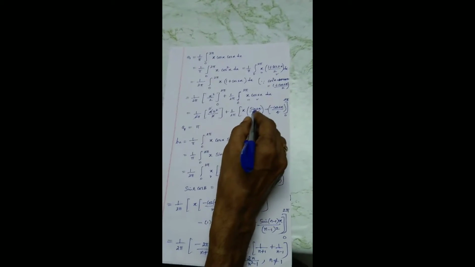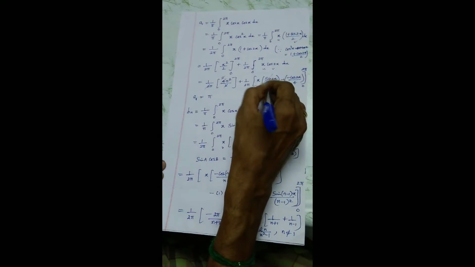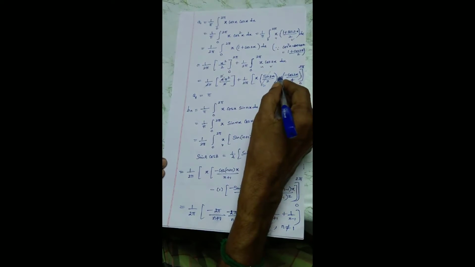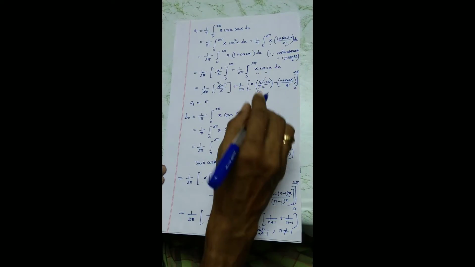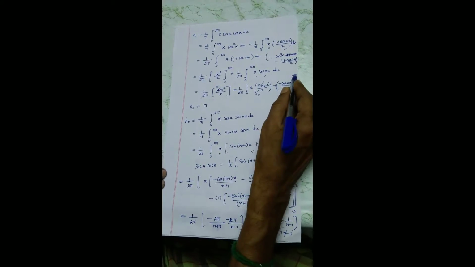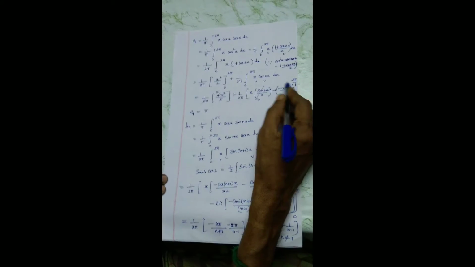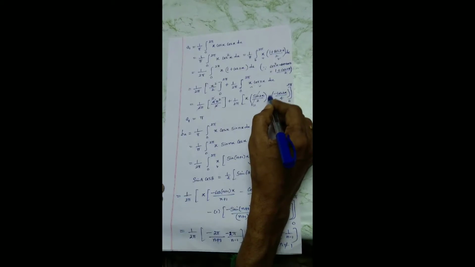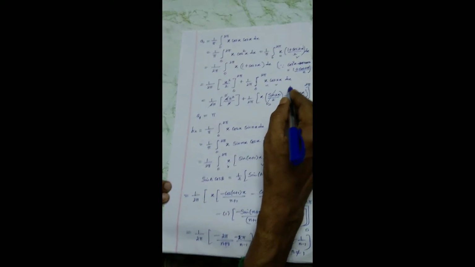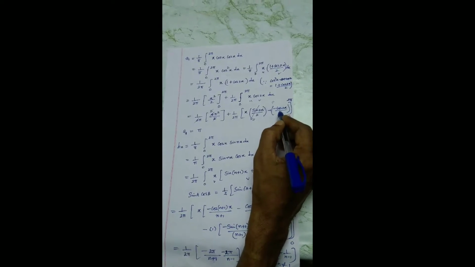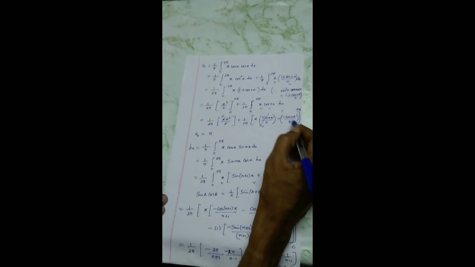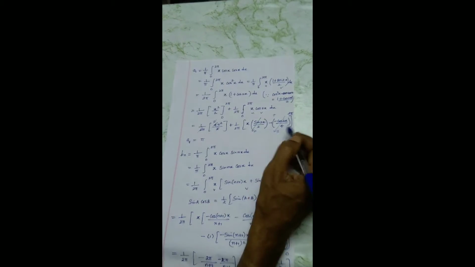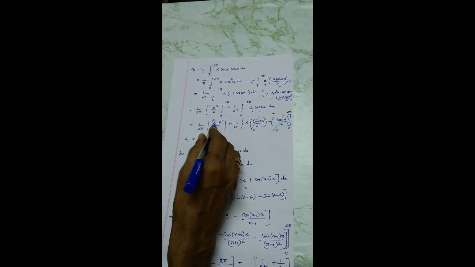Now see, upper limit sin 4 pi is 0, sin 0 is 0. So 0. Minus into minus is plus, so this entire term is positive. 1 by 2 pi common. Upper limit cos 4 pi, minus into minus is plus, so now the entire thing is positive value. Okay, cos 4 pi by 4. Cos 4 pi is 1, cos 0 is also 1. Both lower and upper limit have identical value, so this is also 0. Therefore, the left out is only this term, pi.